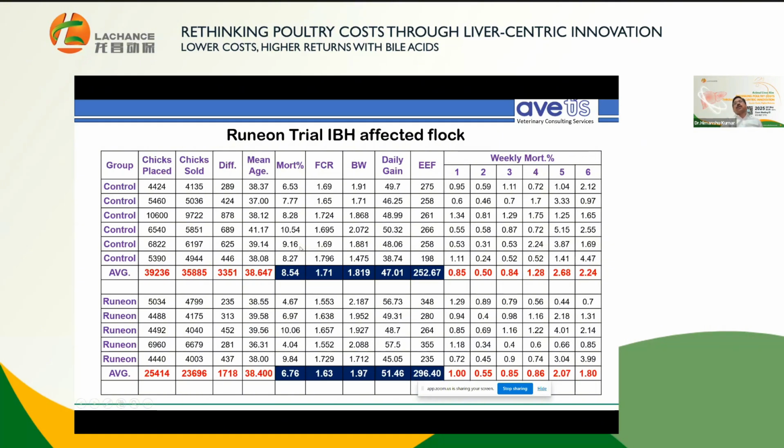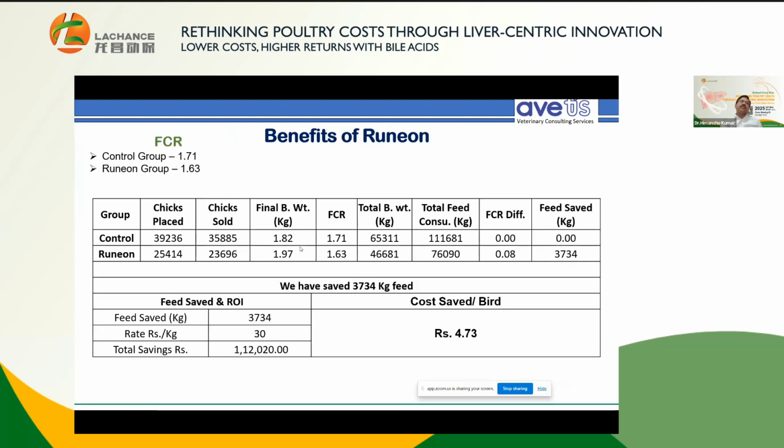This is the observation that we could document, but there are n number of places where the product is being used in cases of IBH. In this case, considering the better FCR of 0.08, the feed saved for those birds is almost 3,734 kg.